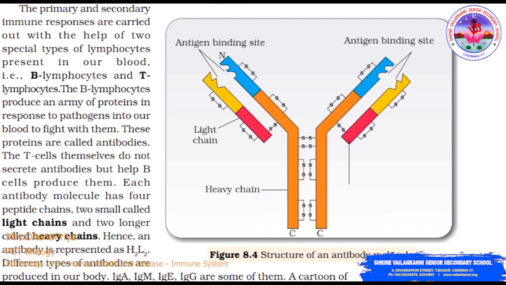One is B lymphocyte and the other is T lymphocyte, where the B lymphocytes help in the production of antibodies, whereas the T cells are called helper cells, which help the B cells to promote the function of antibodies. So what happens? These T cells will go and induce the B cells to produce antibodies. So the T cells themselves do not secrete antibodies but help B cells to produce them. Each antibody molecule has 4 peptide chains, 2 small called light chains and 2 longer heavy chains. Hence an antibody is represented as H2L2.